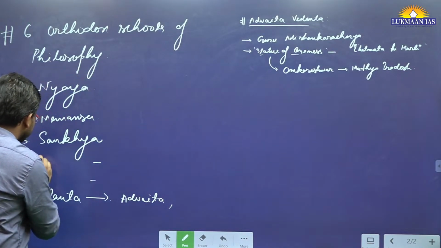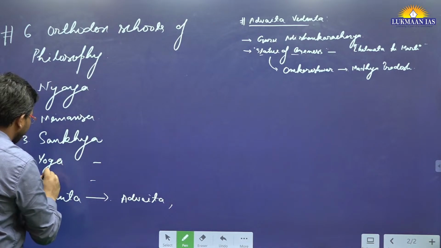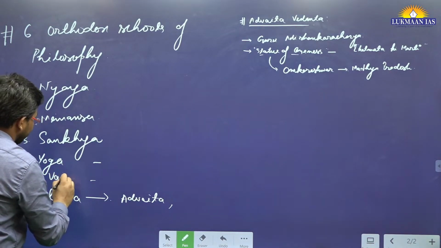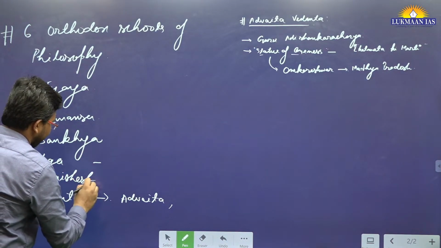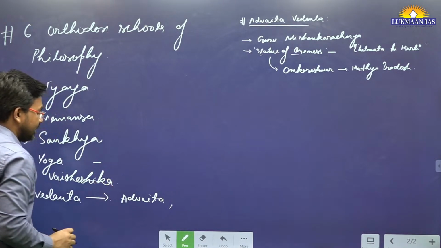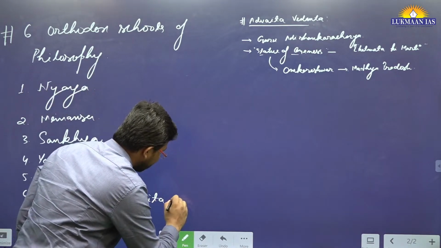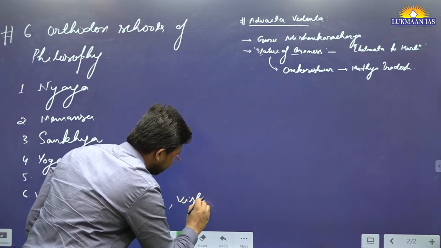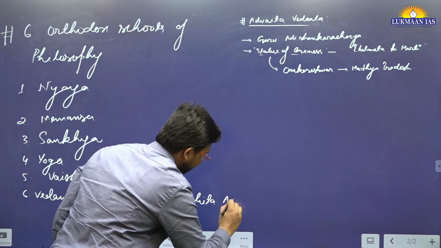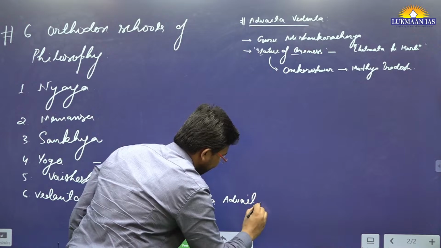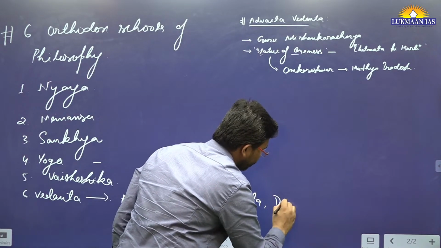Yes, yoga is one of the schools, and Vaisheshika. Yes, so these are the things. Advaita, then there is Vishishta Advaita, and then there is Dvaita.